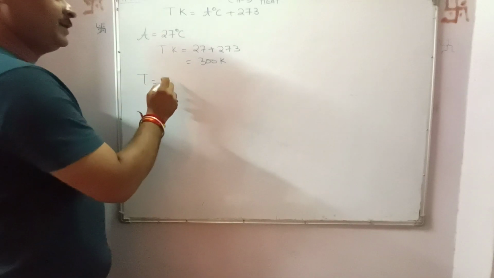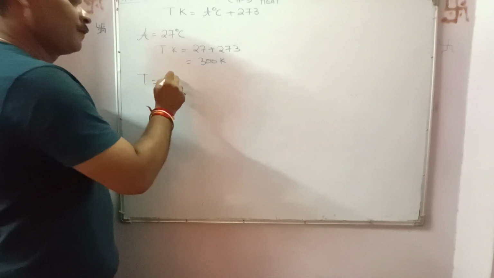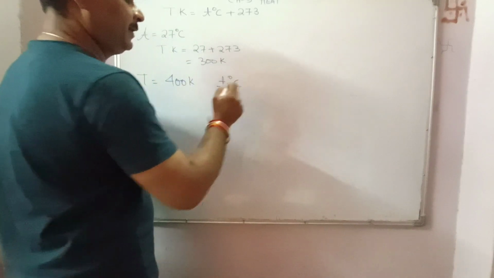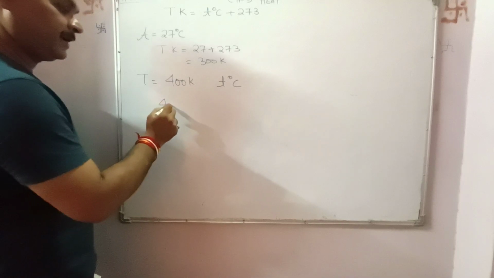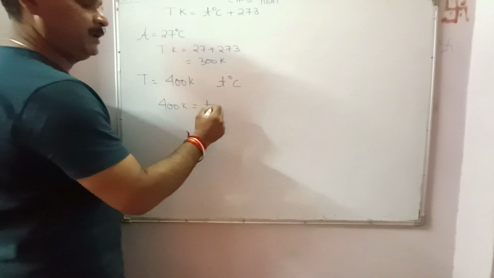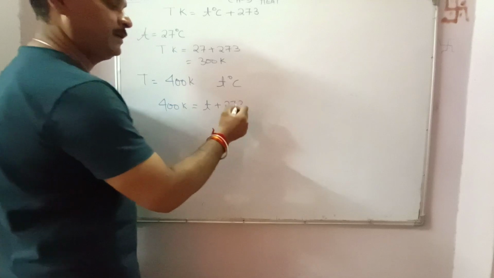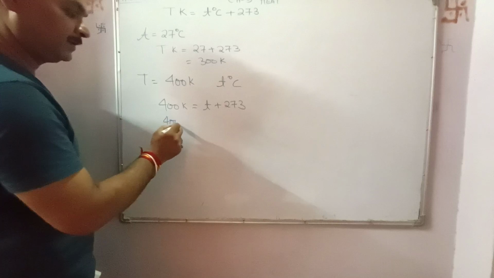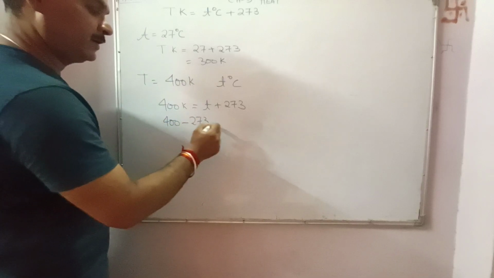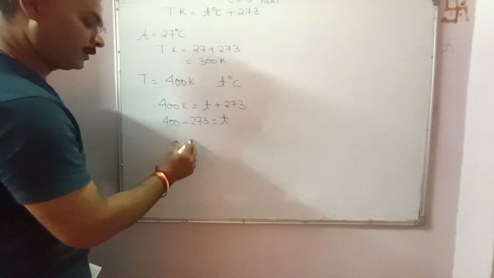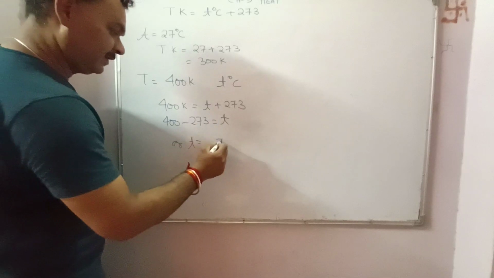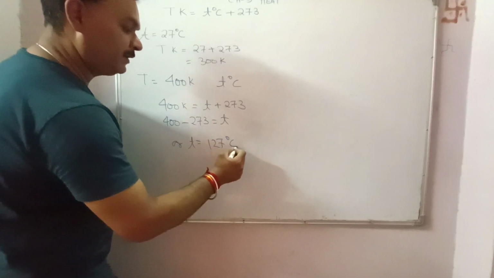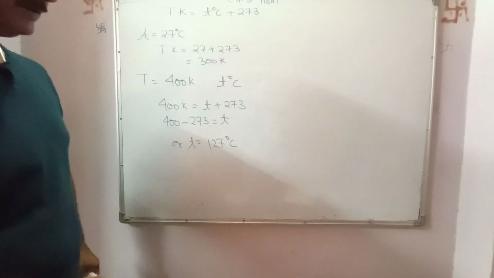Or if the temperature in Kelvin is provided, say 400 Kelvin, and you need to convert it into degree centigrade, then 400 equals T plus 273. It's a simple mathematical problem: 273 will be transposed to the other side. 400 minus 273 is equal to T, so T is 127 degree centigrade.